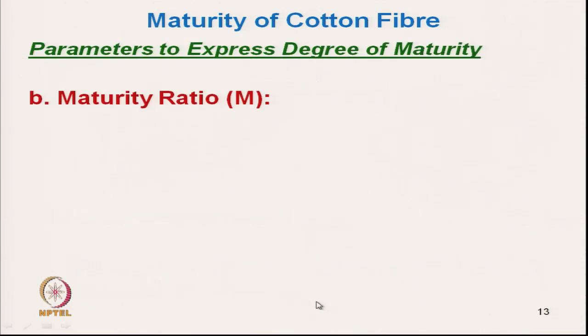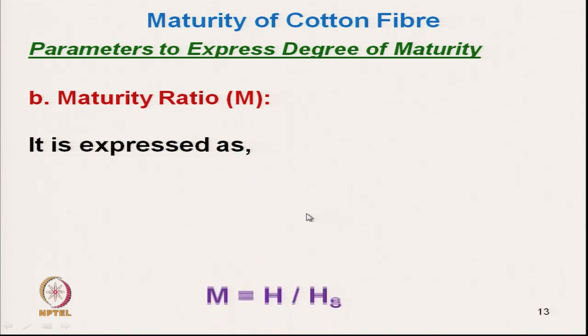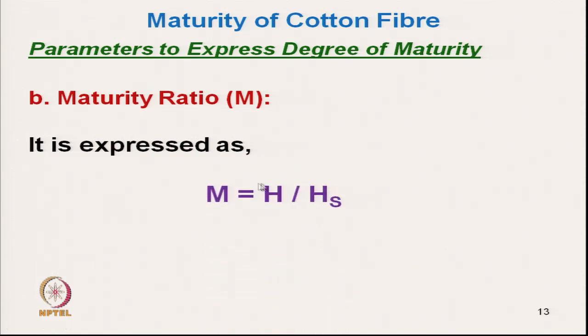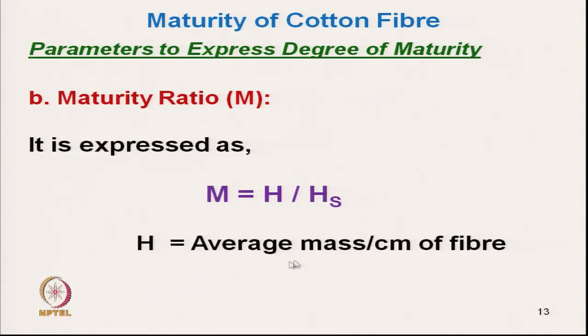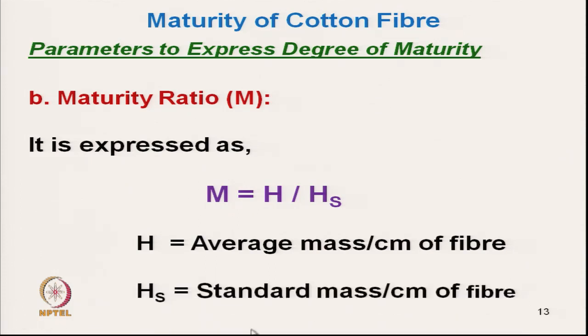Next parameter is the maturity ratio. It is expressed in terms of M, where maturity ratio is the ratio between the average mass per centimeter of fiber to the standard mass per centimeter of the fiber.